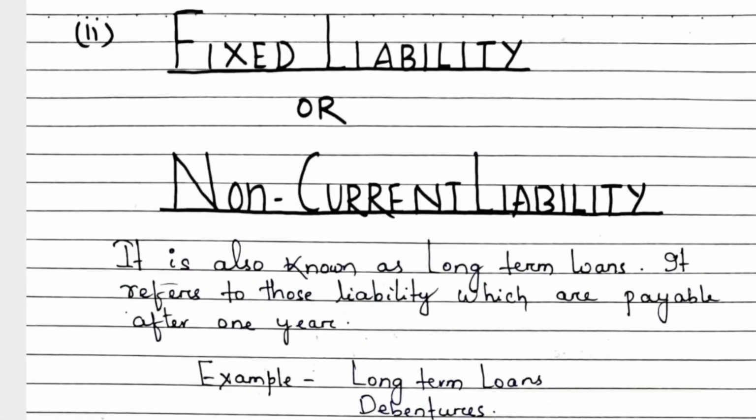Now let us understand what is fixed liability or non-current liability. It is also known as long-term loans. It refers to those liabilities which are payable after 1 year. It means if we have taken any loan, that loan can be repaid after 1 year. So these are called fixed liability or long-term loan. Examples: long-term loans and debentures. Debentures are the debt which is taken from the public and for which the company issues a certificate known as a debenture deed to the public.